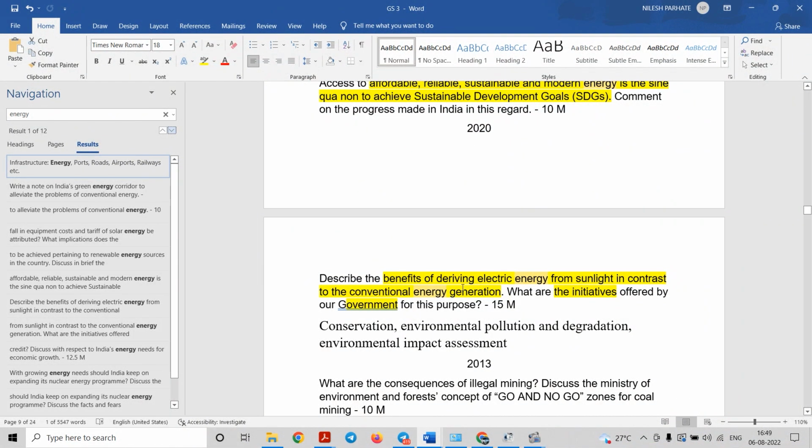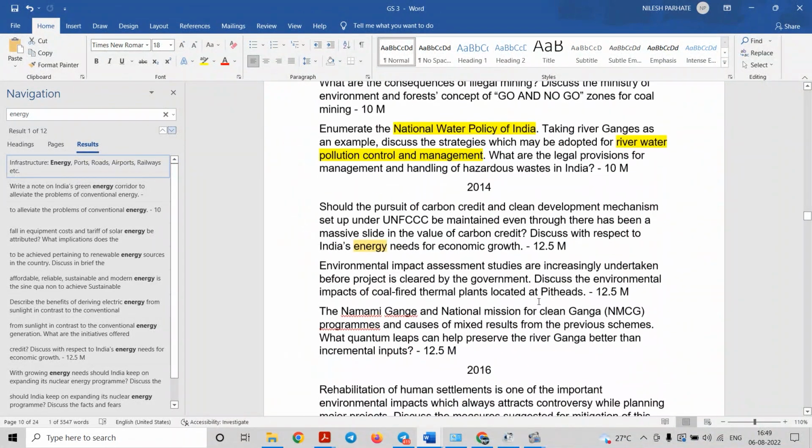Describe the benefits of deriving electrical energy from the sunlight in contrast to the conventional energy generation, right? And what are the initiatives? Now this question is talking about the solar energy instead of using our conventional energy, right? So we know that India has placed a target of achieving 100 gigawatt, right, from the solar energy. You can see such questions.